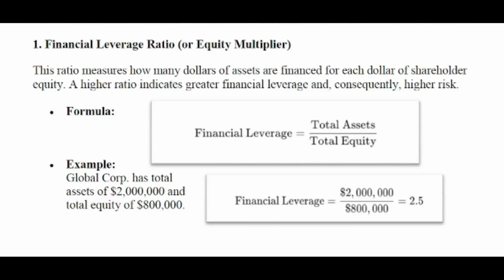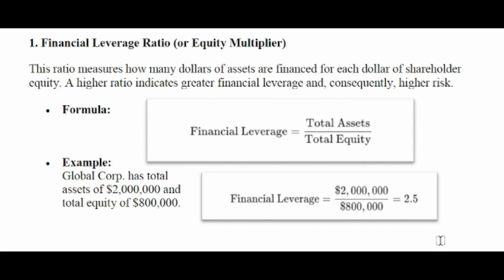How do we interpret this? For every single dollar of equity, the company has $2.5 in assets. That means out of $2.5 of assets, $1 is financed by equity and $1.5 is financed by debt.